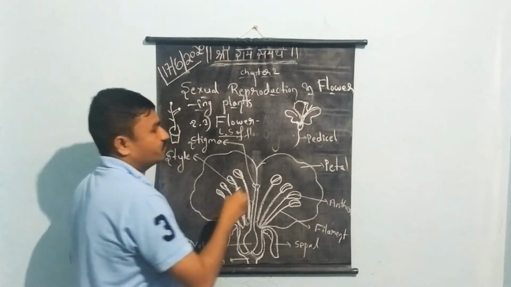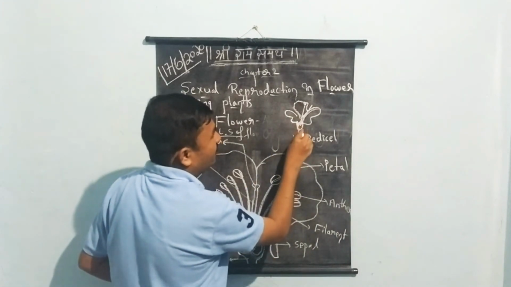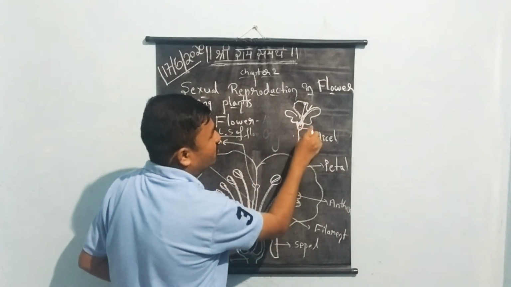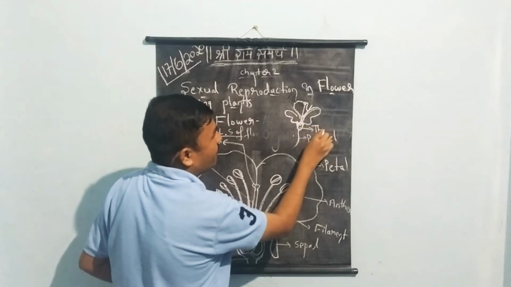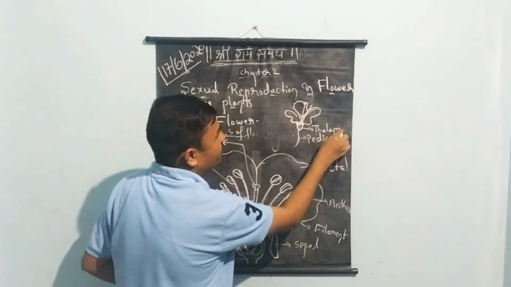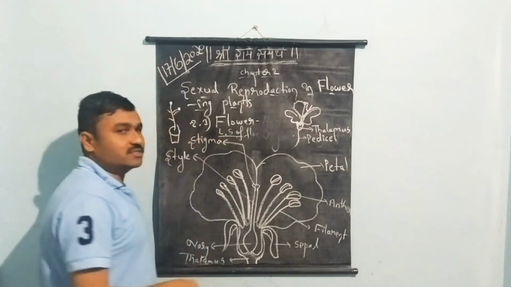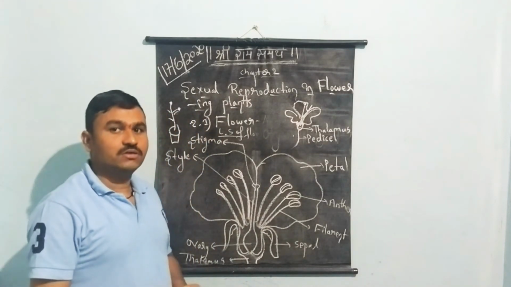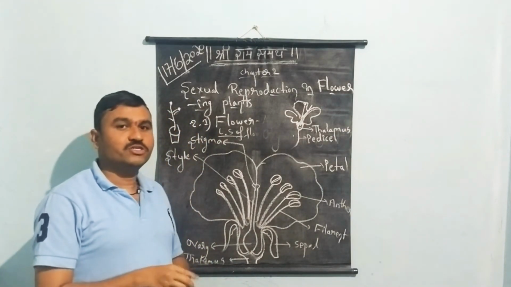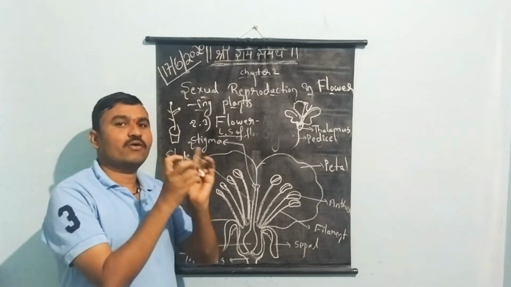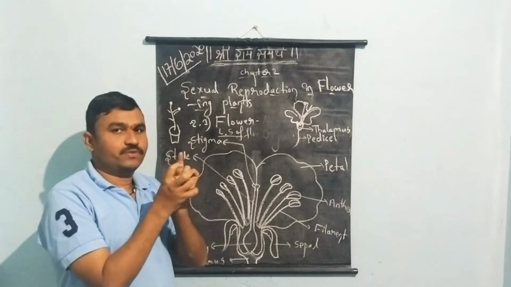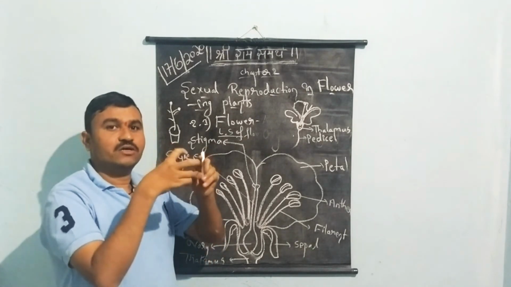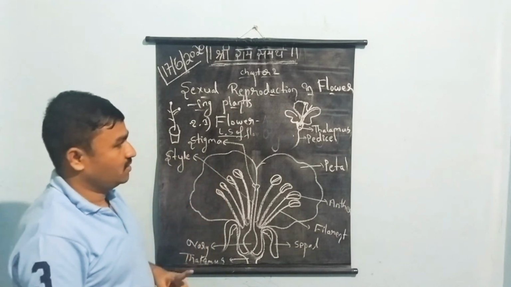Then, above that, we have the structure that is called the thalamus. The thalamus is the structure on which all the whorls of the flower start growing.